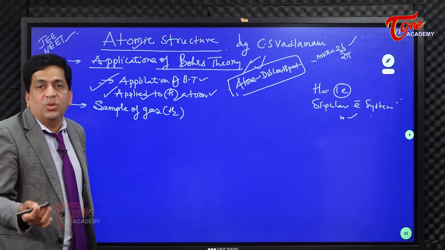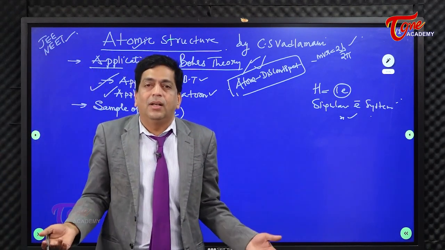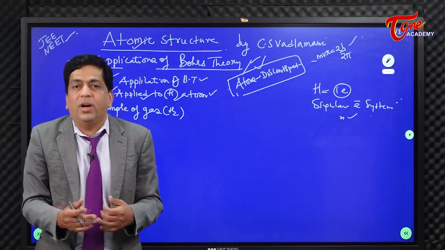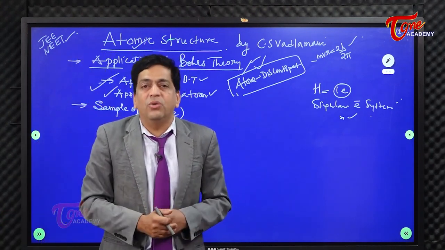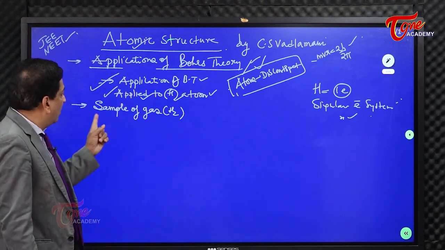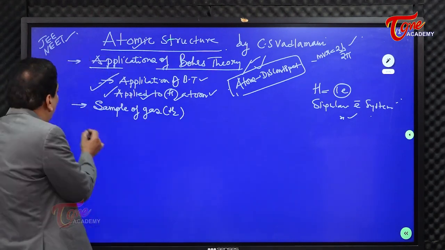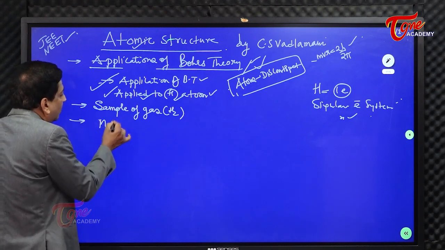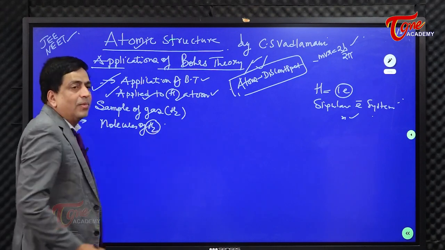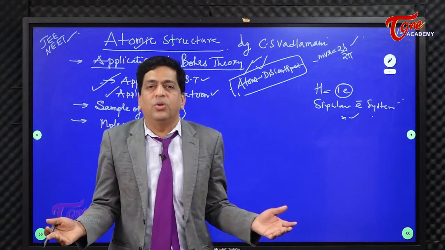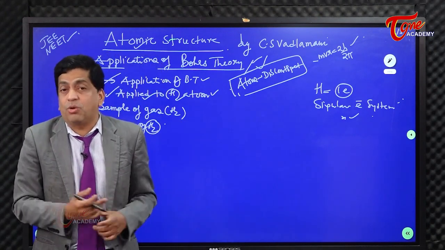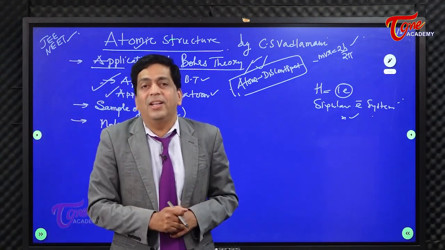You take hydrogen gas because straight away you can't have an atom. Hydrogen atoms are so unstable, they readily combine giving you hydrogen gas. So you can't shop a hydrogen atom for sure. You can shop hydrogen gas, and when you take a sample of hydrogen gas, it will contain molecules of hydrogen. You have n number of hydrogen molecules. But since we are dealing with atomic structure, you must convert that into hydrogen atoms.